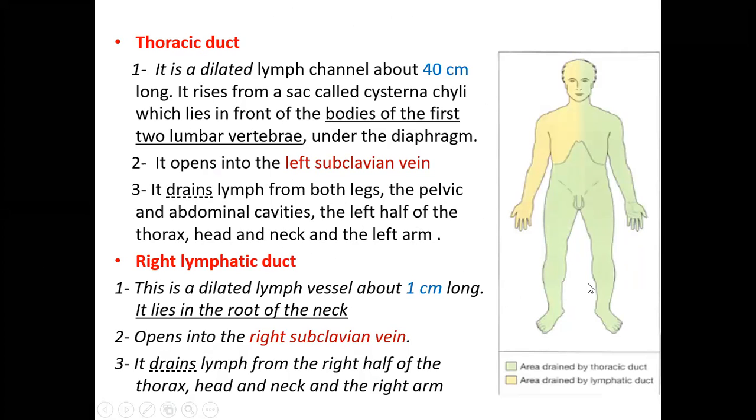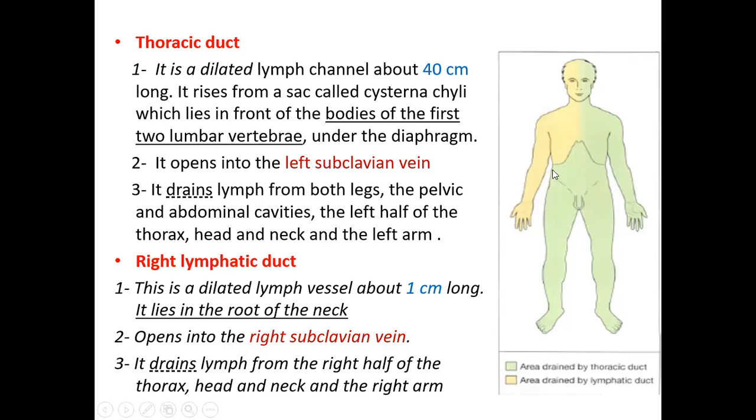Both the legs, as you can see here, these are both the legs. Then the pelvis, this is the pelvis. Then the abdominal cavity, this is the abdominal cavity. Then left half of the thorax, left side of the thorax, head and neck, left side of the head and neck, and the left arm. So all these are drained by the thoracic duct. So a major part of the body is drained by the thoracic duct.